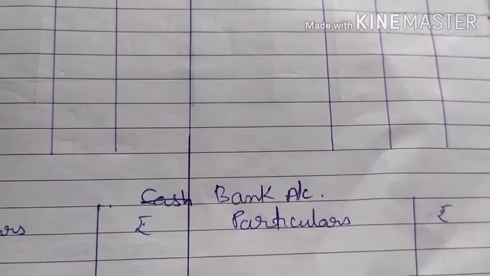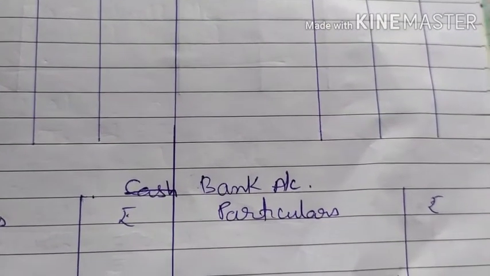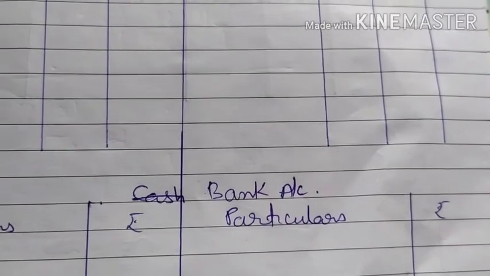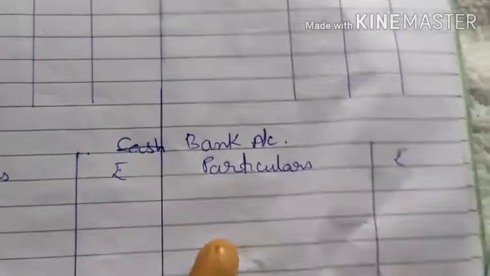So he shall have to bring 60,000 as his capital for 1/4 share in future profit. This is the initial contribution made by the partner.